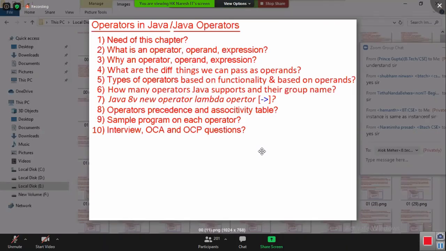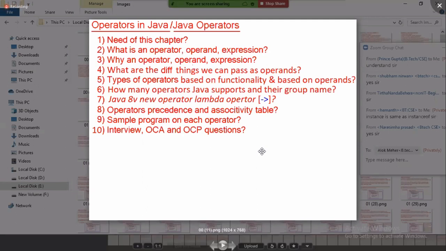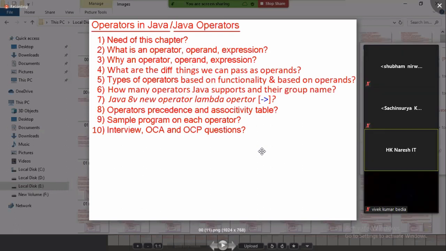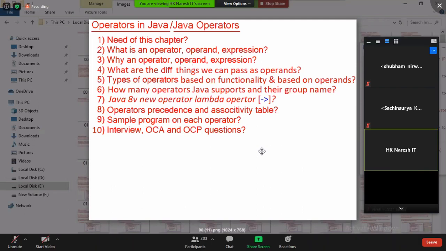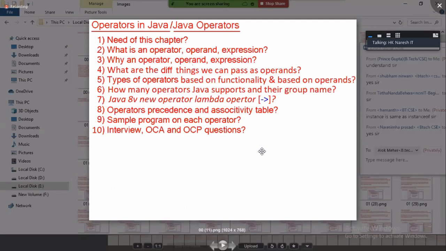Learning how to perform validations and calculations as part of one business operation or as part of a mathematical calculation. What is an operator? A symbol. Why an operator? To perform validation and calculation. What is an operand? A value. Why an operand? To give a value as input to an operator to execute and perform validations and calculations. What is an expression? An operator and operand combination is called an expression. Why an expression? An expression is used for performing the required validations and calculations.